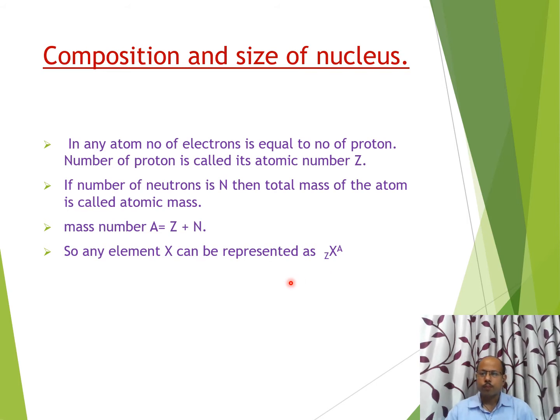For example, if I write 8O16, then it will be oxygen. For oxygen, atomic number is 8 and mass number is 16. Therefore, number of neutrons will be 16 minus 8, that will be 8. It means in oxygen there are 8 protons and 8 neutrons.